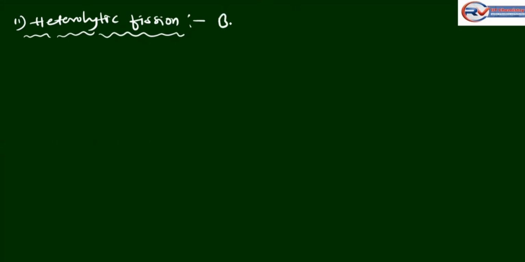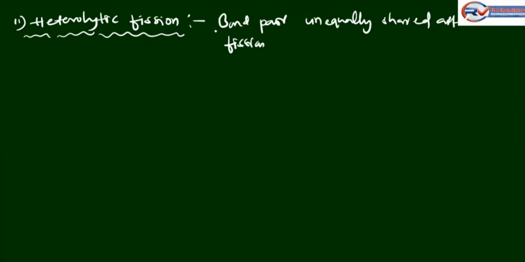This is heterolytic fission, or heterolysis.